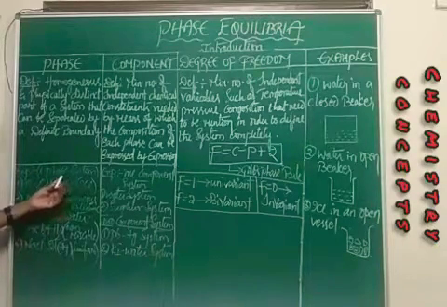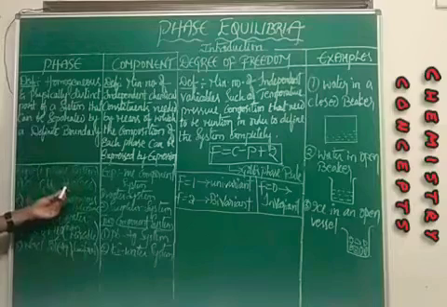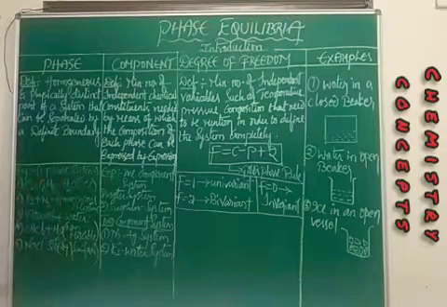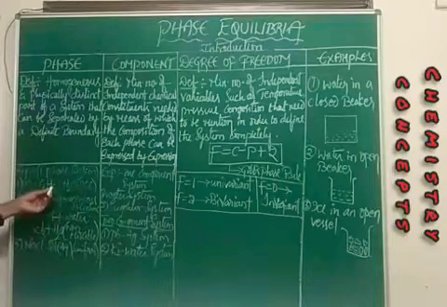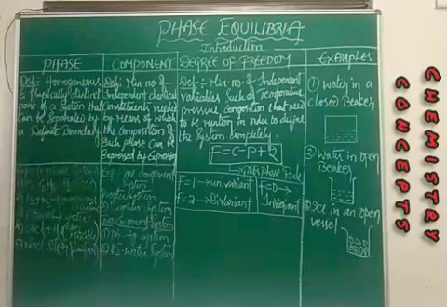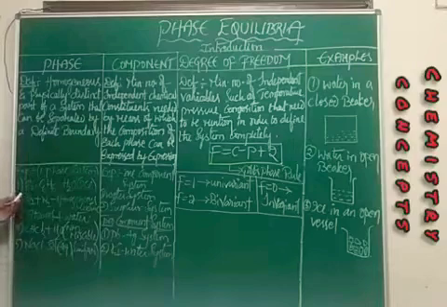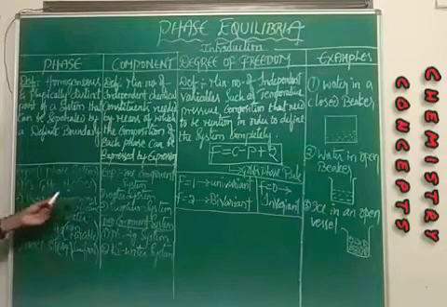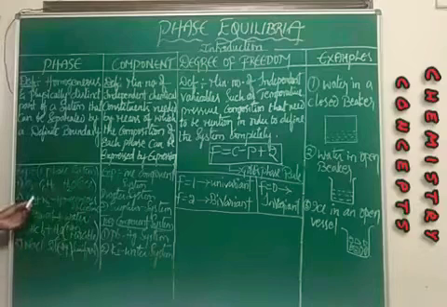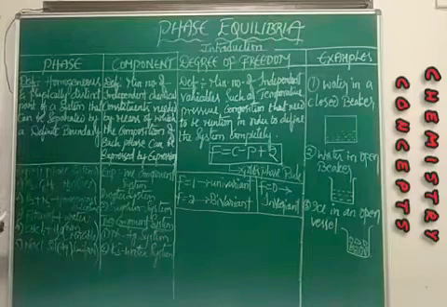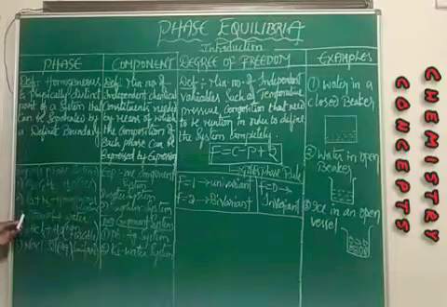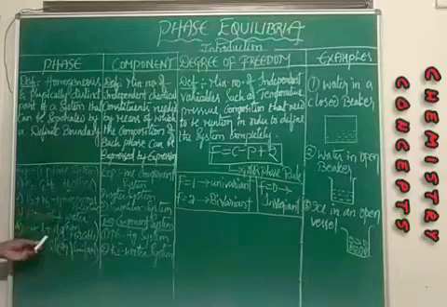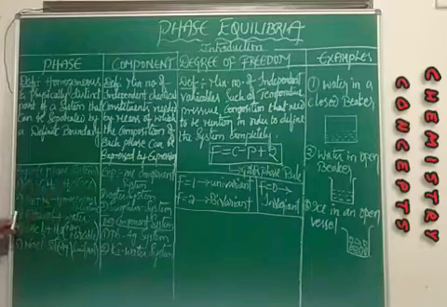We shall discuss water specifically in a one component system, and we shall discuss more in the examples also. A mixture of gases, that is a homogeneous mixture of oxygen and nitrogen, and miscible liquids, that means when you mix ethanol and water, both will form a single layer.